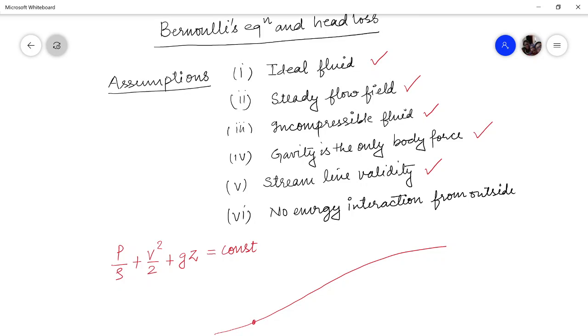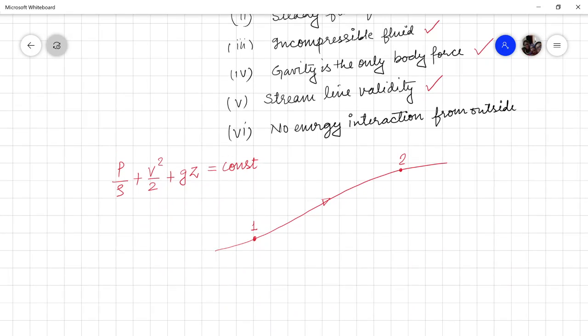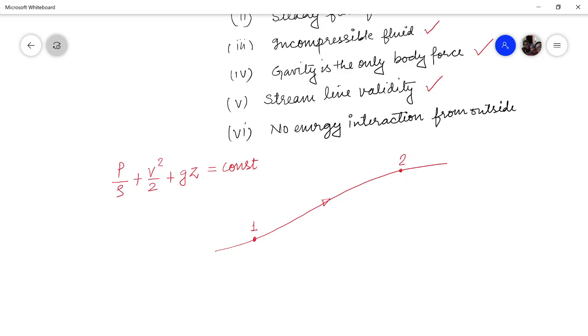So if a particle moves from point 1 to point 2, the total mechanical energy at point 1 will be equal to the mechanical energy at point 2 if the flow field is ideal.